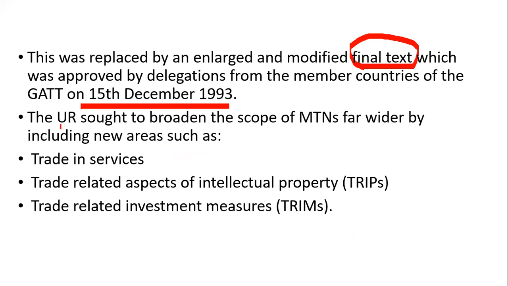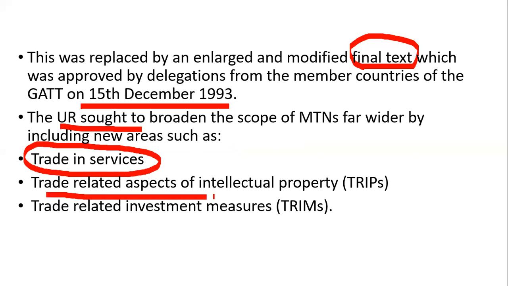So the final text of the Uruguay Round sought to include new areas such as trade in services. Till then, services had not been made an important part of the Gatt. So the final text, which was submitted on 15th December 1993, agreed to include trade in services as a part of the Gatt.